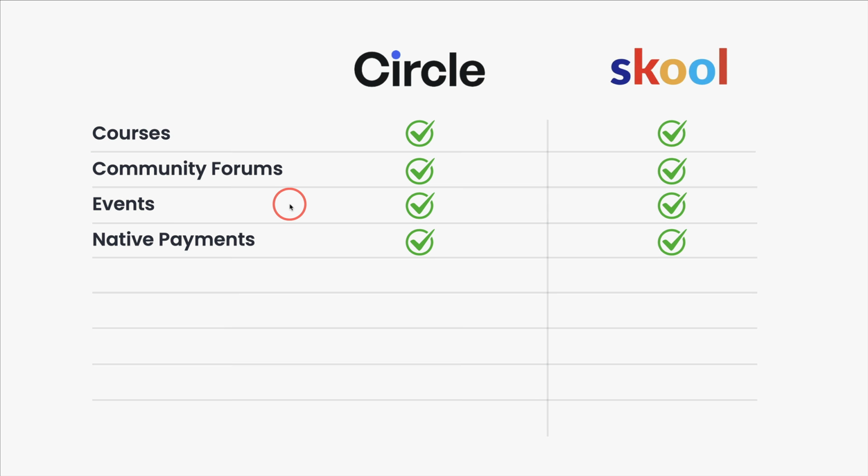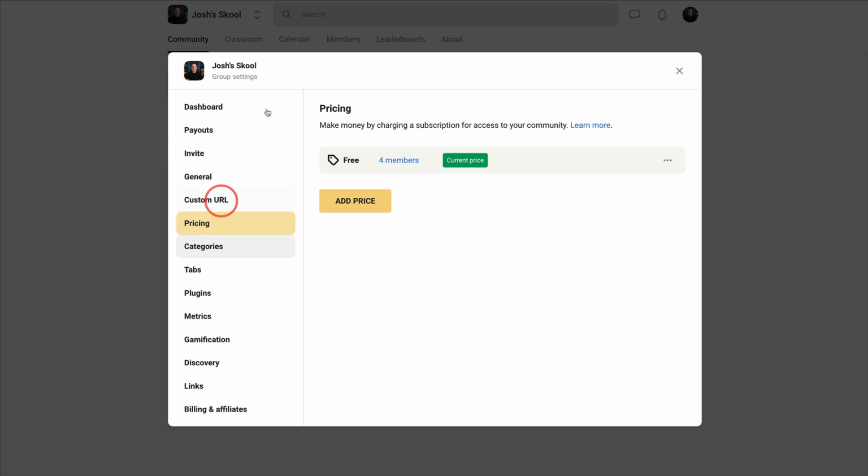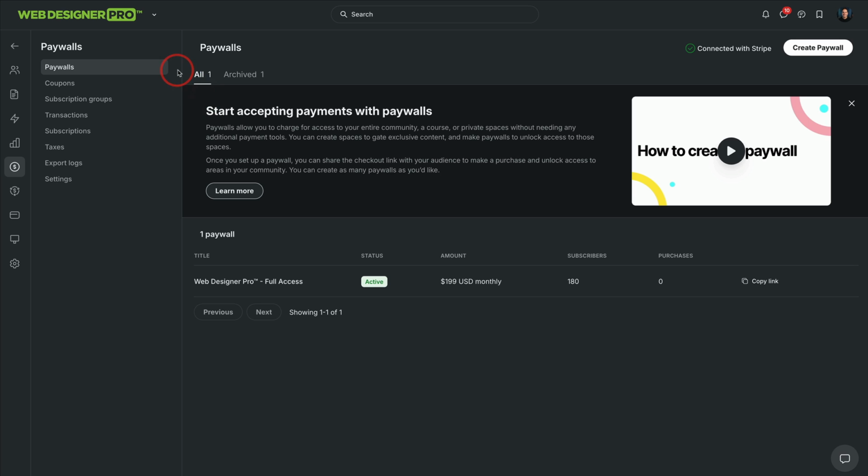Payments. Yes, both Circle and Skool have native payment options for your community. So when your members subscribe, you don't need to use a third-party app like Thrivecart or something in order to take payments and build subscriptions. Skool has payment options where you can add a price and create different tiers. Circle has paywalls, which are much more advanced in that you can create one, or you can create multiple.